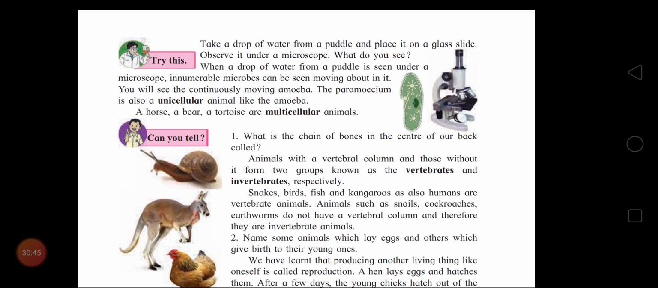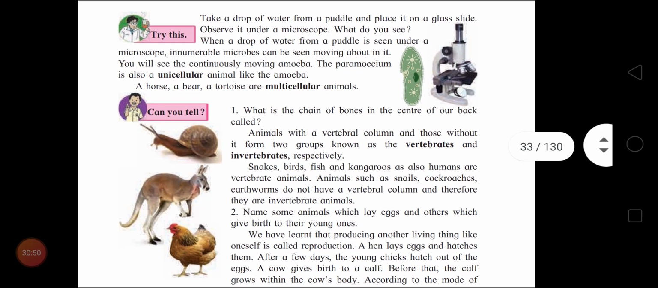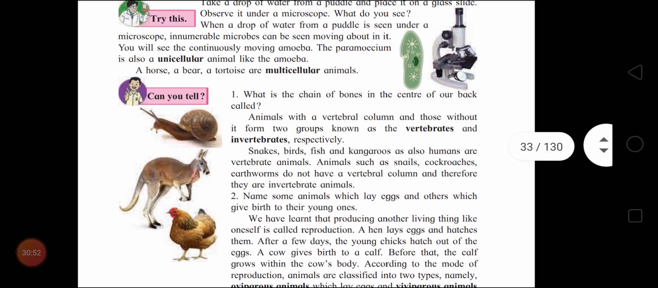I will read for you all the diversity in animals and their classification. Okay, children. According to the number of cells, unicellular animals means having a single cell. Example, amoeba. Okay, children. And multicellular animals means having many cells. Example, man, frog, crow, etc.